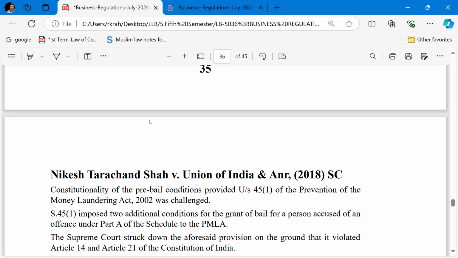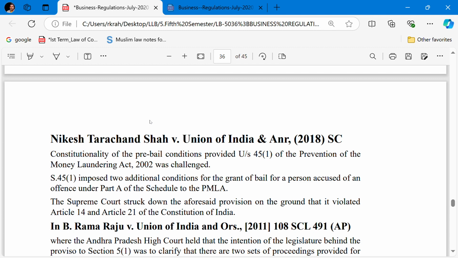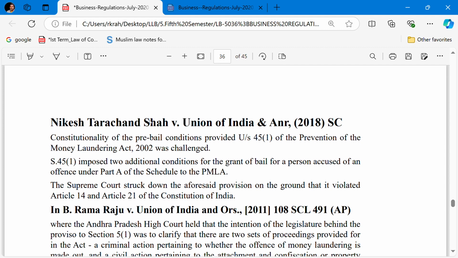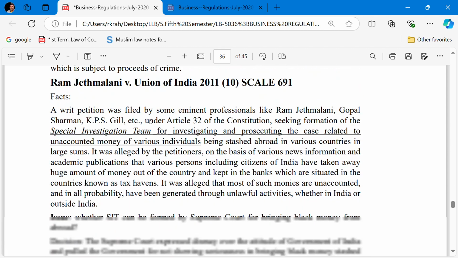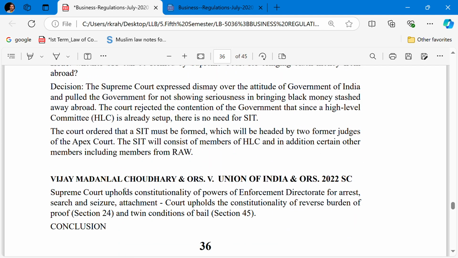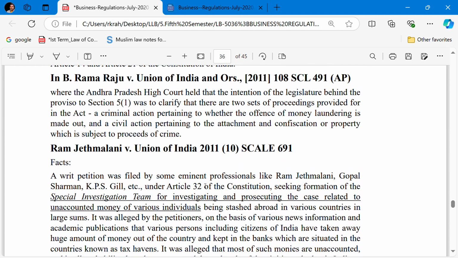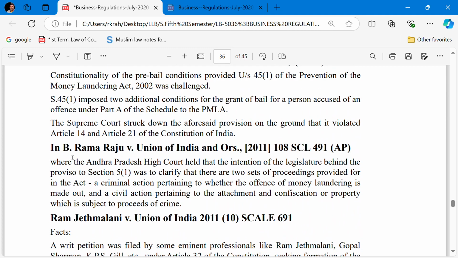Nikesh Tarachand Shah versus Union of India. In this case, the twin conditions of Section 45 were challenged, and the Supreme Court unanimously struck down the aforesaid provision on the ground that it violates Articles 14 and 21 of the Constitution. Later, in the case of Vijay Madanlal Choudhary and others, the observation in Nikesh Tarachand Shah was not accepted. We will come to that later, after 2 minutes. In between, we'll discuss the case